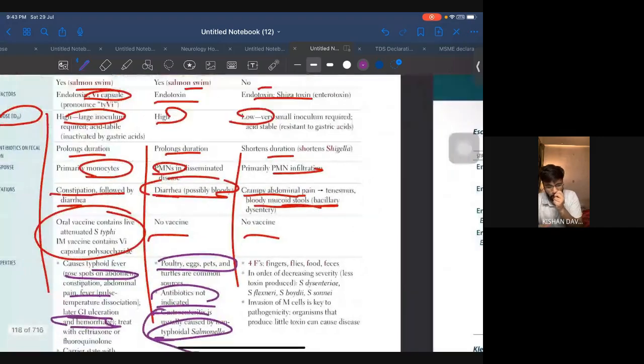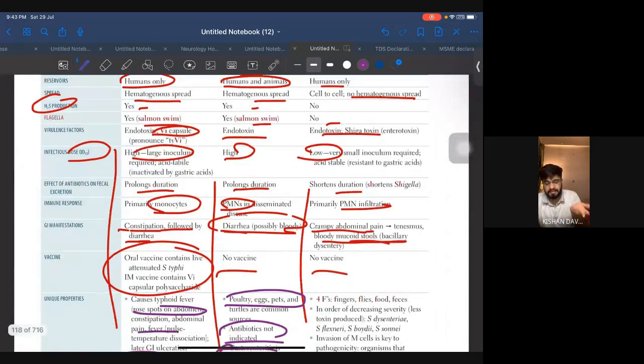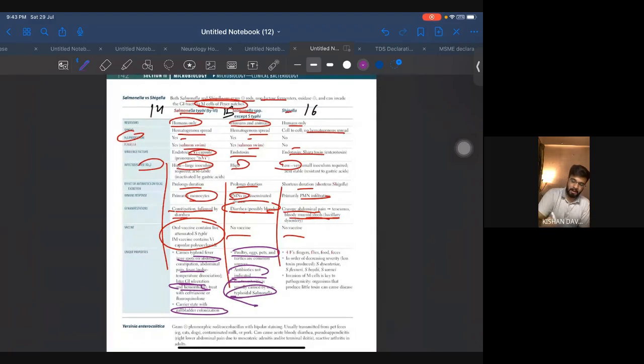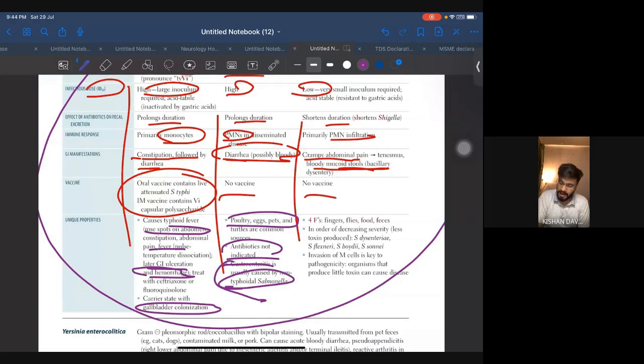All right, so make sure you at least pick out one difference from three of them, because if they ask me three of them together, they can ask you also three of them. Okay, so keep this in mind. You should at least pick out one difference from all three of them. Okay, your fingers, flies, food, fishes. Basically, if you see now, everything is going to be same. Now, one unique feature over here is invasion of M cells is the key to pathogenesis.